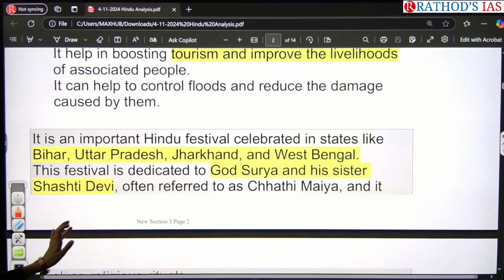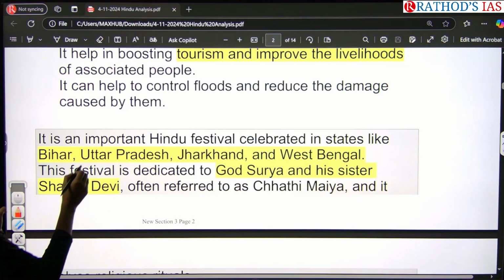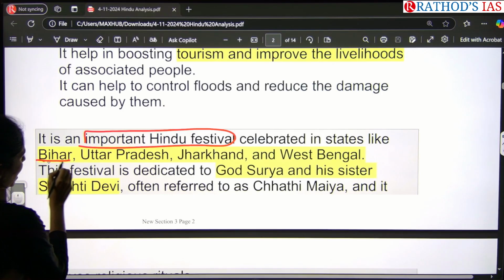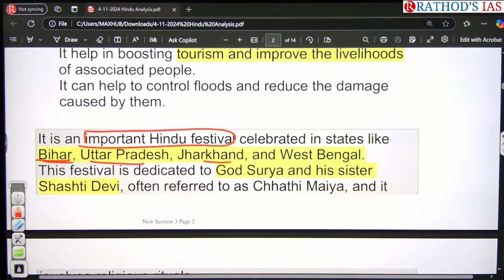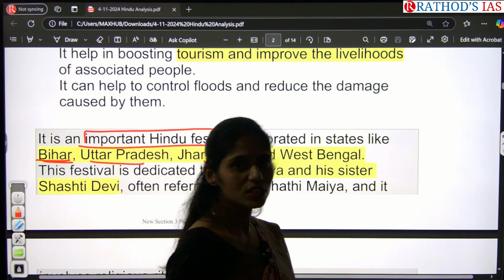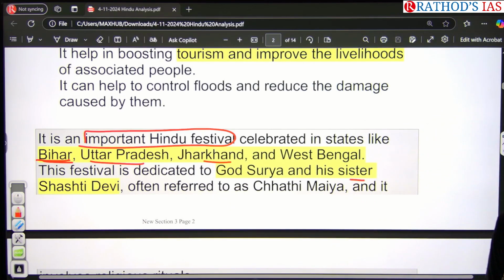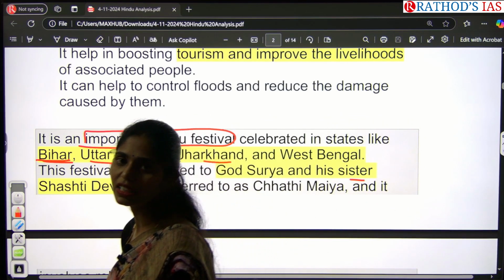So now let us see some facts regarding this Chhath Puja. Chhath Puja is an important Hindu festival celebrated in states like Bihar, UP, Jharkhand and West Bengal. This festival is dedicated to Lord Surya and his wife Usha and his sister Shashti Devi. Okay, so this is very, very important. It is related to the sun god and the sun family.